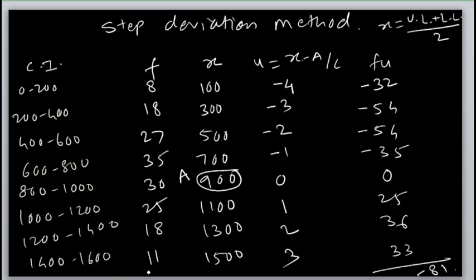We say minus 81. Then find the frequency total. What is the frequency total?